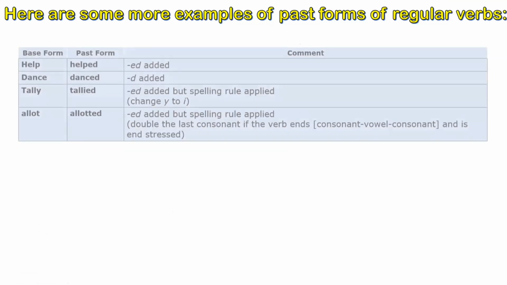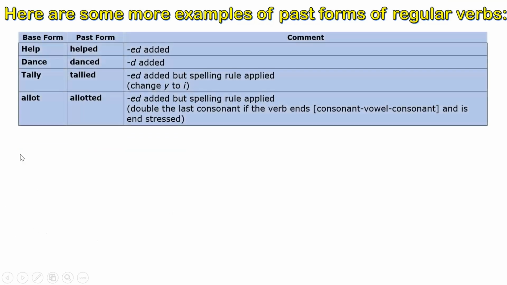Some more examples we need to have a look on, like tally, and it will become tallied. How come? Because y will change into i and then ed we will simply be putting. Allotted, again, if we look at lot carefully, this is again the combination of consonant, vowel and consonant. So t will be doubled and then we will put ed, that will become allotted.